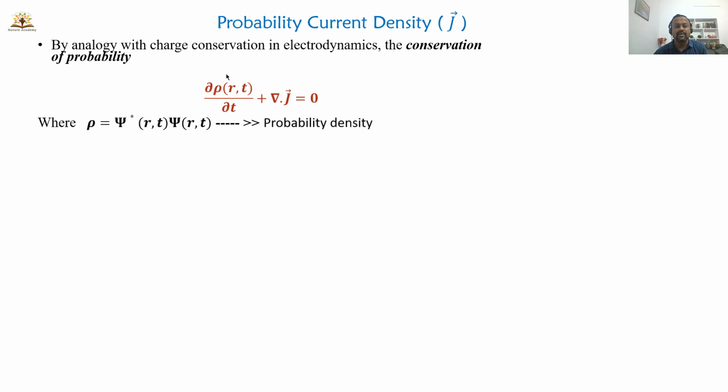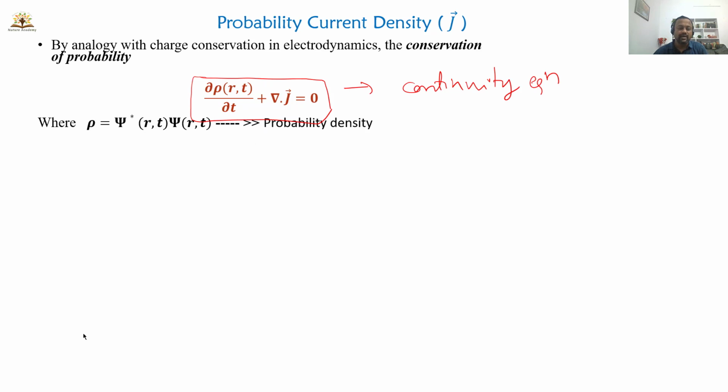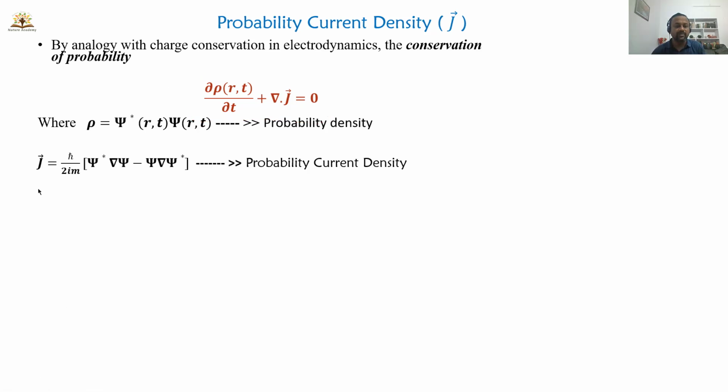This is a similar expression to the one which appeared in electrodynamics and in fluid mechanics. I can call it the continuity equation. Here rho is the probability density and J is the probability current density. So this is the formula: J bar is given by h bar divided by 2im into psi star del psi minus psi del psi star. In competitive exams, many times they ask questions about the current density. We'll solve one or two problems in this session.